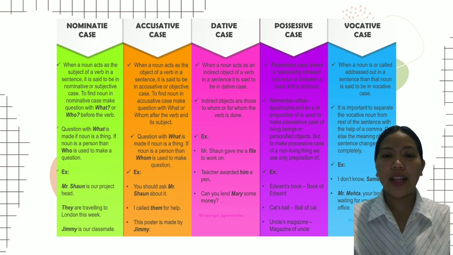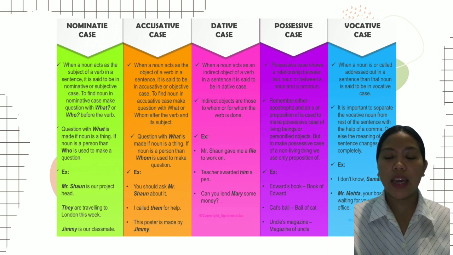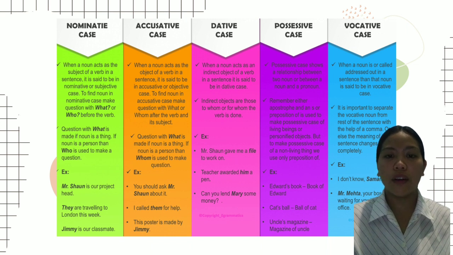Lastly, we have the vocative case. When a noun is addressed or called out in a sentence, then that noun is said to be in the vocative case. It is important to separate the vocative noun from the rest of the sentence with the help of a comma, or else the meaning of the sentence changes completely. For example, "I don't know, Samantha." "Mr. Mehta, your boss is waiting for you in the office."